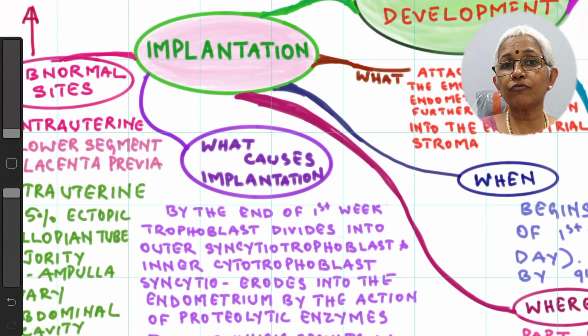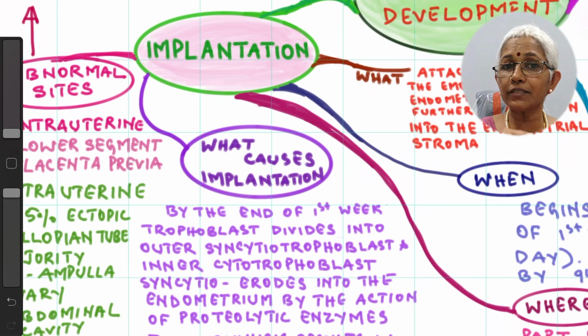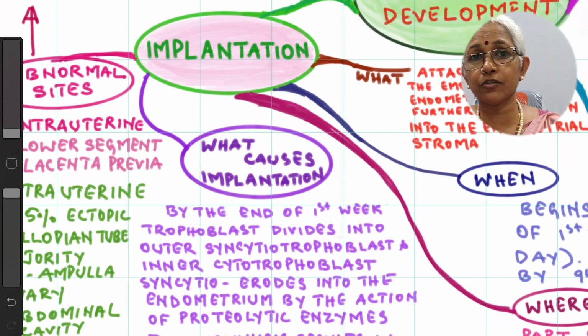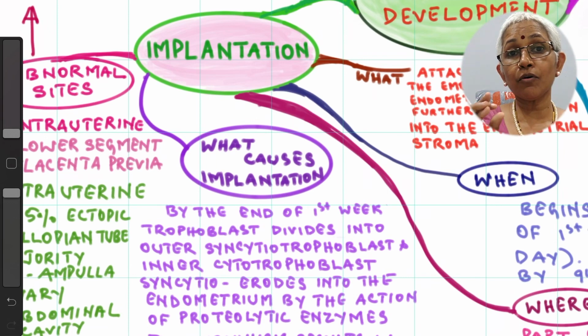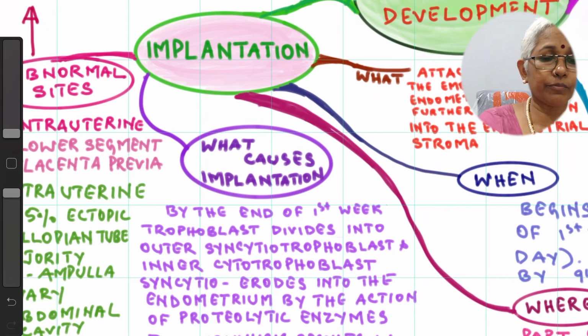The syncytial trophoblast has the specific characteristic that it erodes any structure which comes in contact with it. Since the endometrium is adjacent, it erodes the endometrium, gets attached to it, and goes deeper and deeper into the endometrial stroma. So this eroding capacity is the cause of implantation of the embryo to the endometrium.